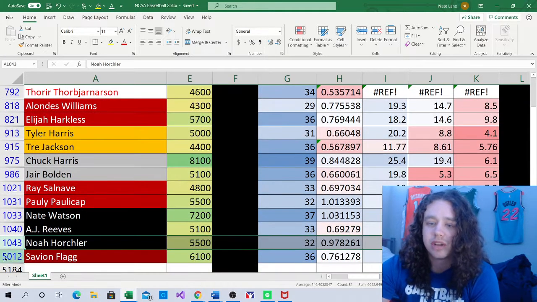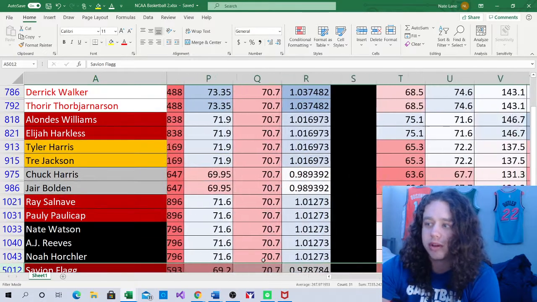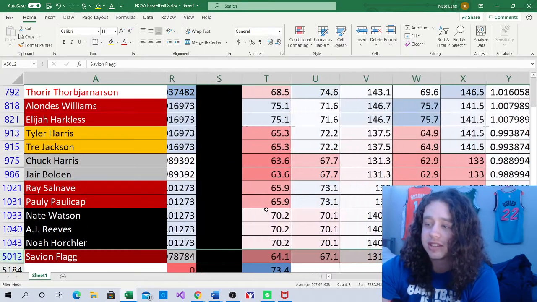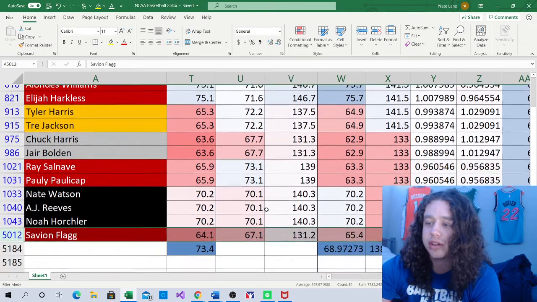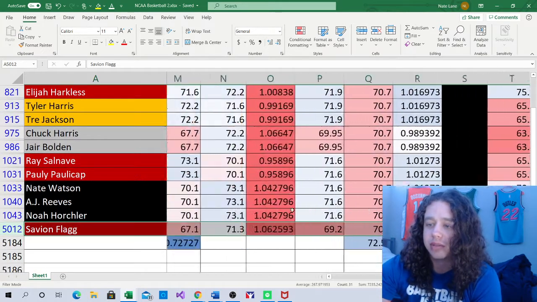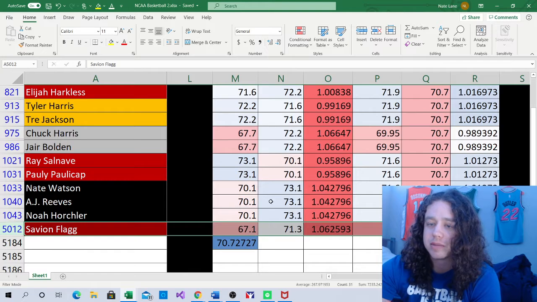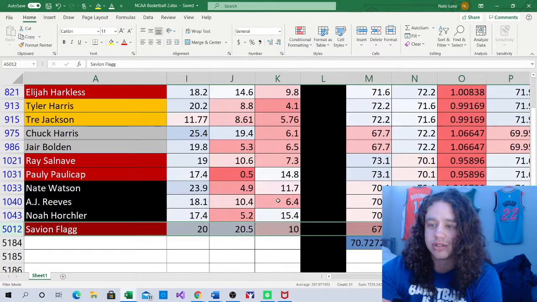And then the last game we're going to talk about is Texas A&M versus Vanderbilt. I'm interested in one player from this game, and that is going to be Savion Flagg on Texas A&M. This game only has a total of 132. It's going to be a pretty big pace-up spot here for Texas A&M, but overall it's going to be a slow-paced game.